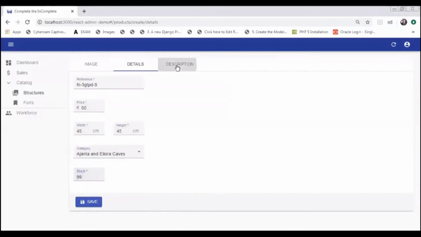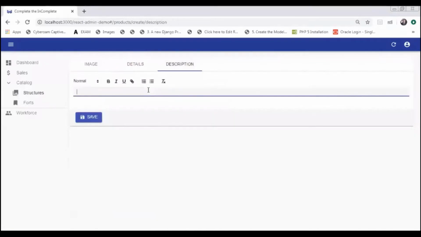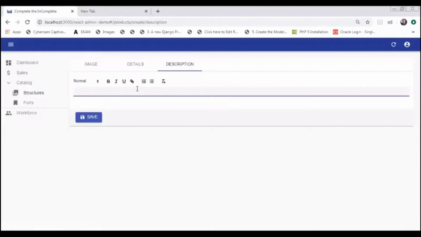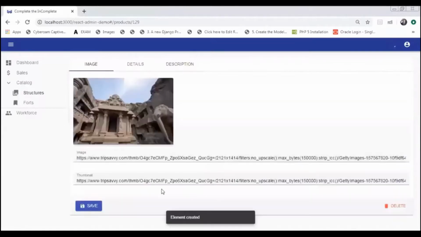Okay, now for the description, let's write a small description for it. The description will be, this is a monument in Ajanta and Ellora caves. Okay, let's save it. So as you can see, this structure will be created.